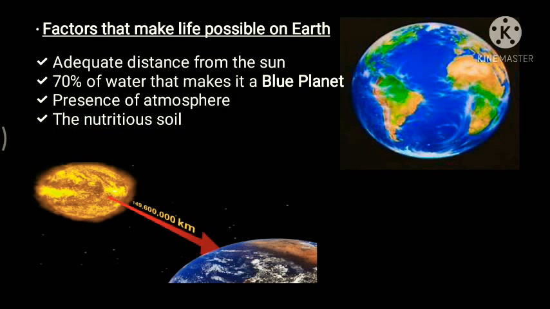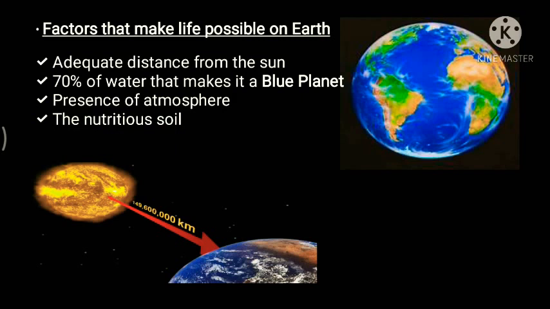Thirdly, we have the presence of atmosphere. The thick blanket of the atmosphere provides protection from the harmful ultraviolet rays of the sun. When sunlight reaches the earth's surface, there are harmful rays, termed ultraviolet rays, that cause skin diseases, skin cancer and lots of other problems. The atmosphere protects us from these harmful rays as it acts as a blanket.